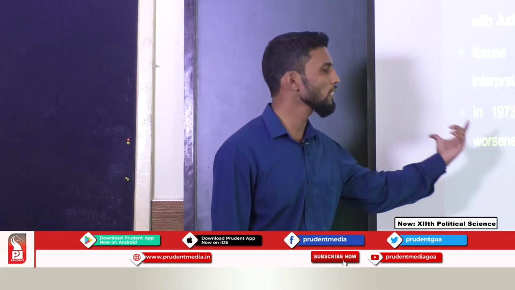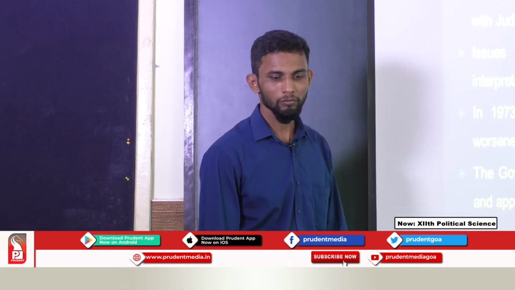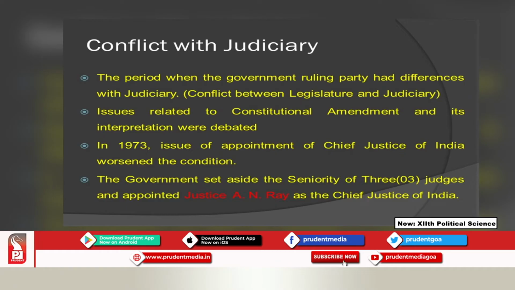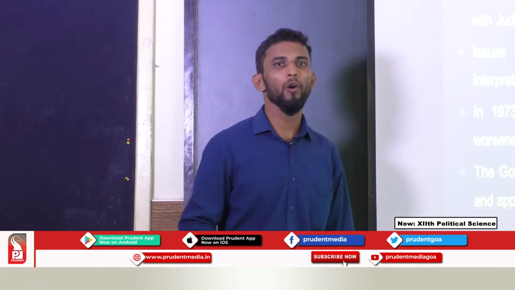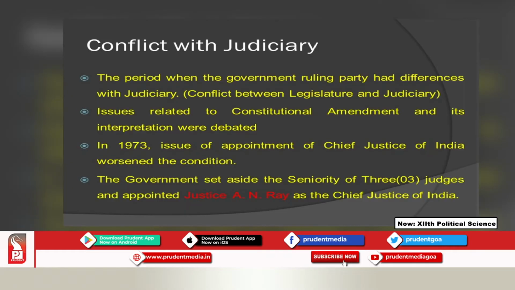The government set aside the seniority of three judges and appointed Justice A. N. Ray as the Chief Justice of India, and that was considered one of the most controversial appointments in the Indian judicial system. That is where I am talking about the conflict with the judicial system.